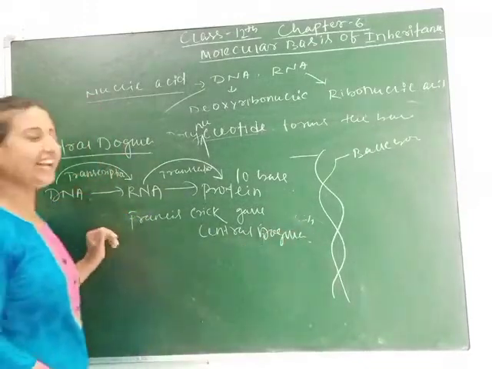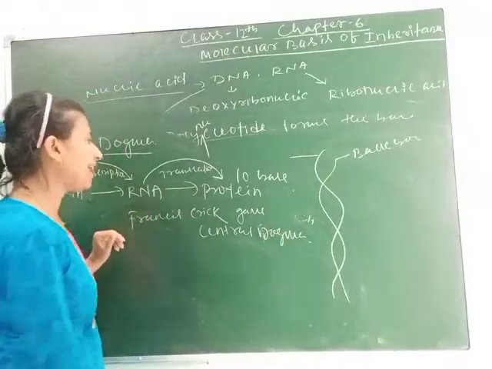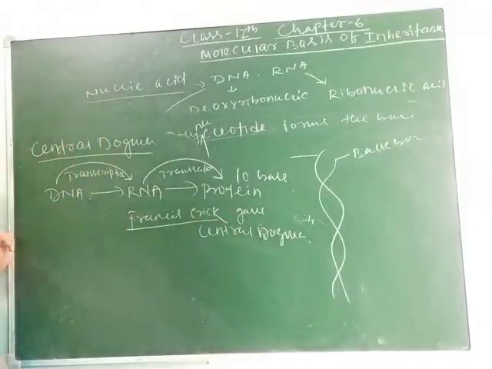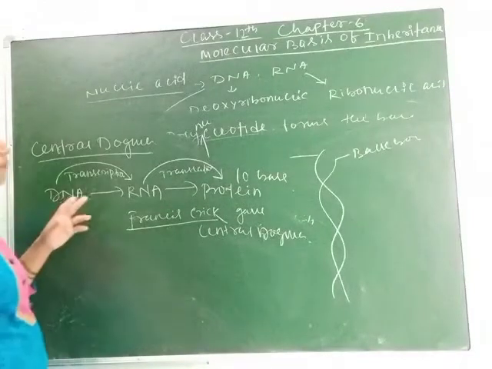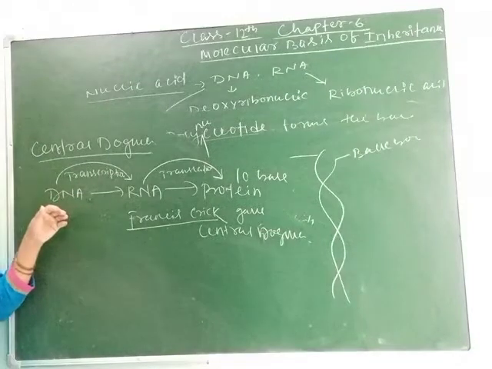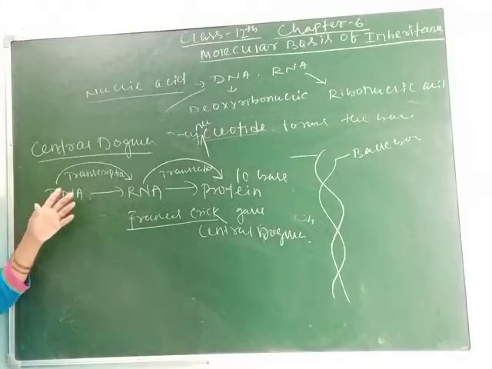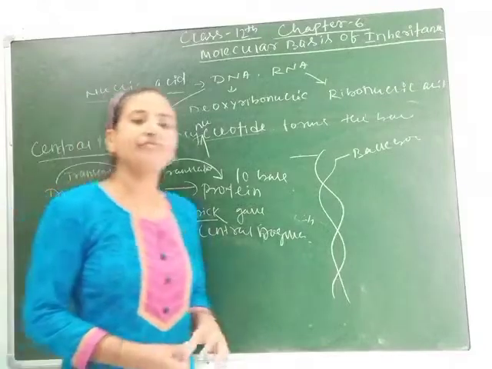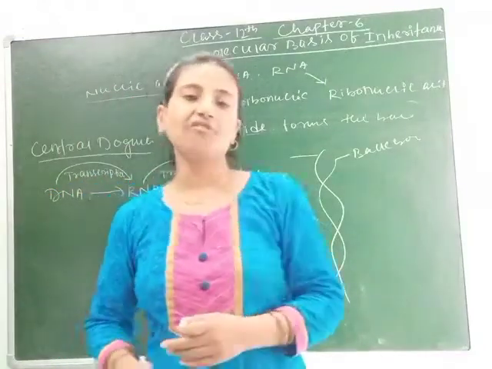Here you should not write James Watson, only Francis Crick gave central dogma, means conversion of DNA into RNA and RNA into protein is called central dogma. Clear? So today this is all about your topic. In our next class we will study about packaging of DNA.